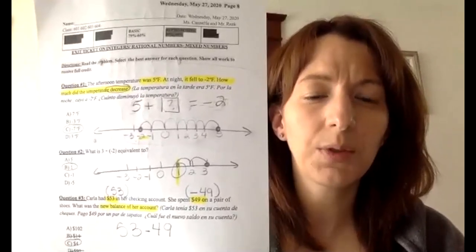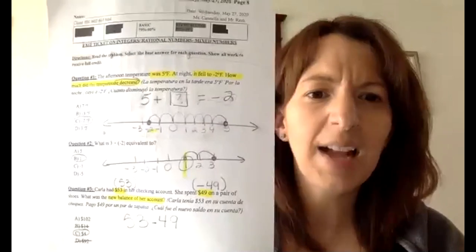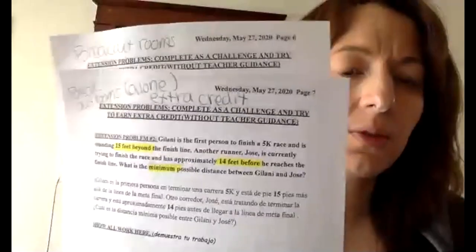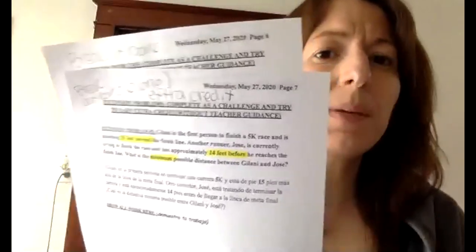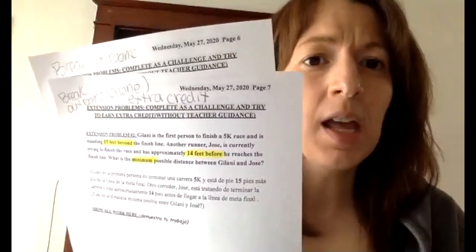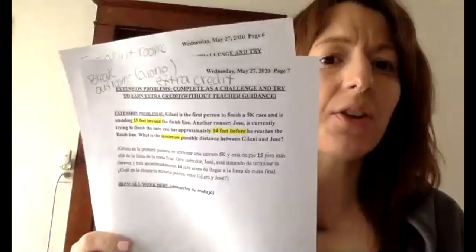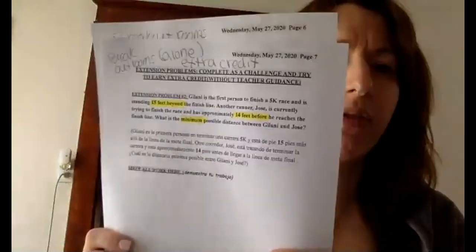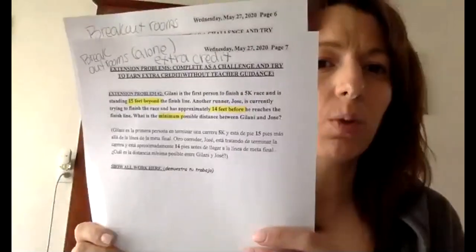Now we're going to go into breakout rooms to do page 6 and 7, which is the extension problems. Actually, we're going to keep recording. So when I assign you to your breakout rooms, let me make this real clear. Your task is with your cameras on, unless there's an issue you already told me about. You're going to complete page 6 and page 7. You have to be working with the people in your group. I will be coming in, and I will be checking to make sure you're doing it. It's teamwork. We work together, we get it done. This is not I do by myself. Just like in school, you have groups, and you're going to be working in a group to complete the work.